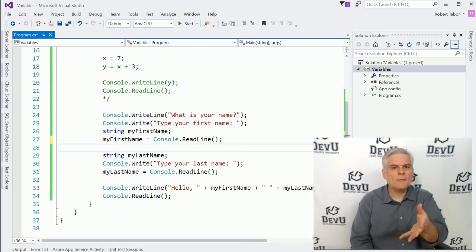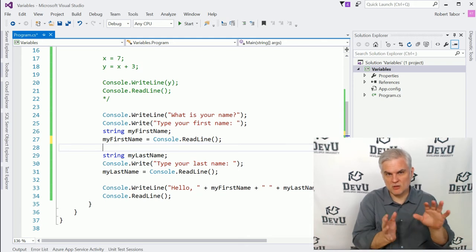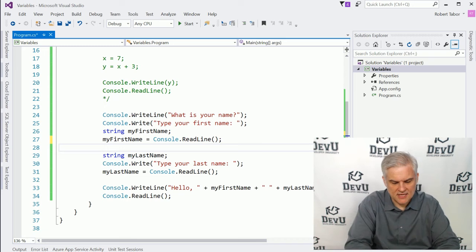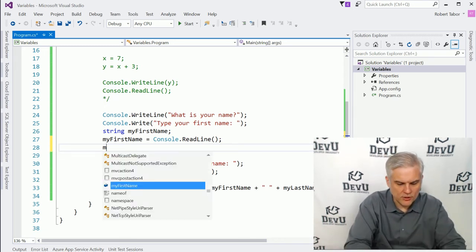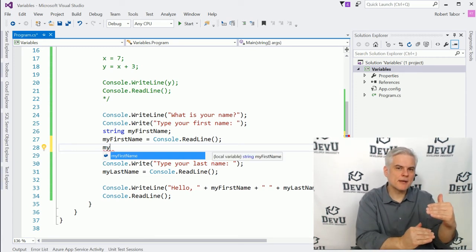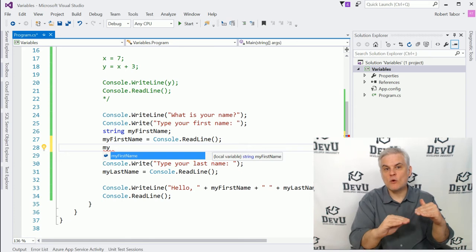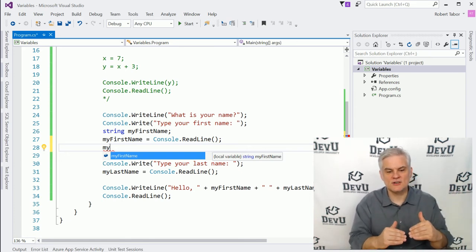I mean, how am I going to remember exactly what I named things in the past? There are a couple of different tricks for that. Keeping your code methods small, and we'll talk about that later. That's one way to do it. But then the other thing is to rely on IntelliSense, which is that little code window that I told you to ignore before. It's actually pretty important. So as I start typing, notice that it pops up beneath what I'm typing the correct capitalization, correct spelling for any of the variables that I've defined up to this point that start with the letters my.